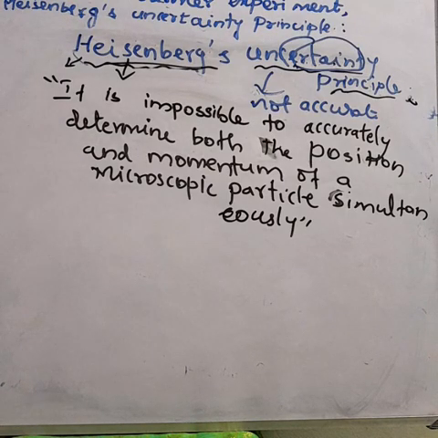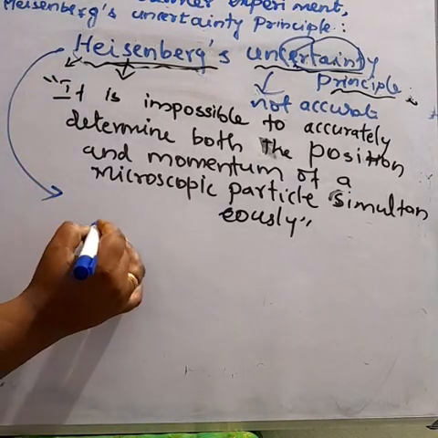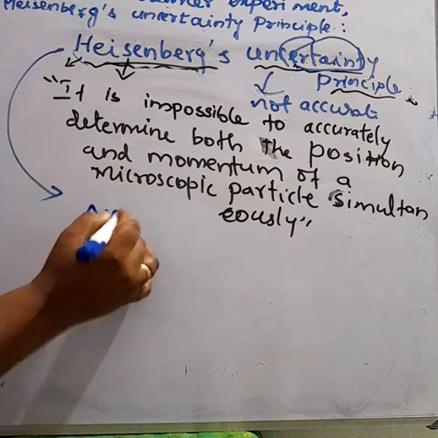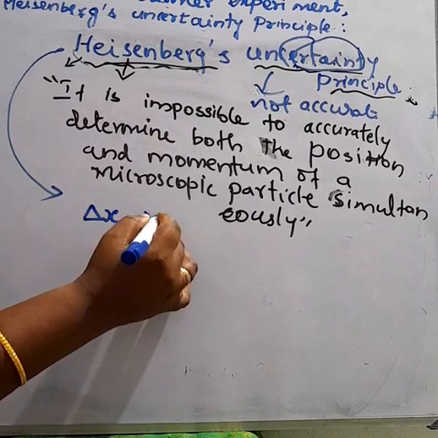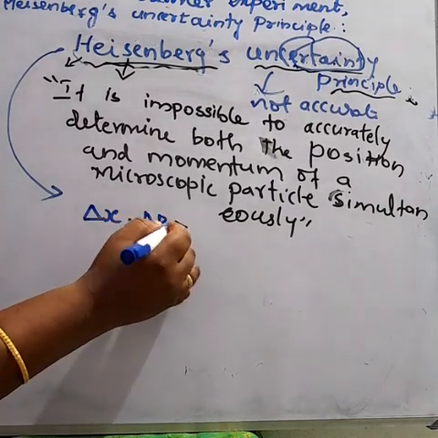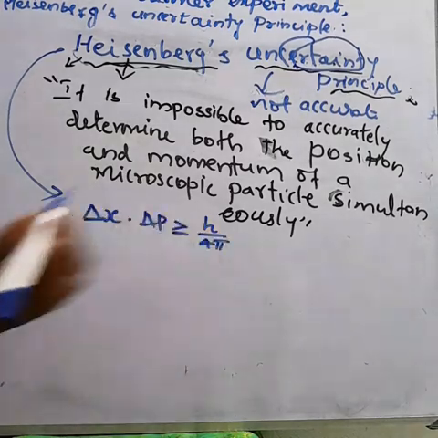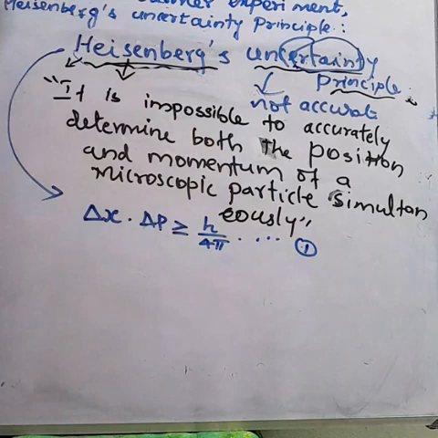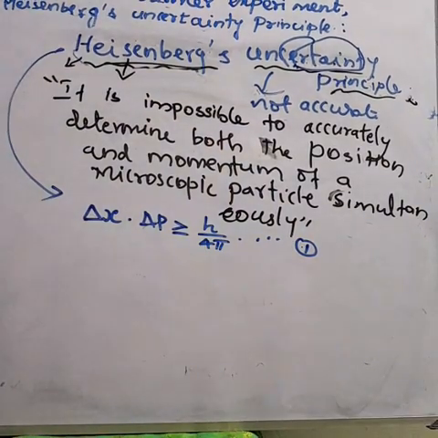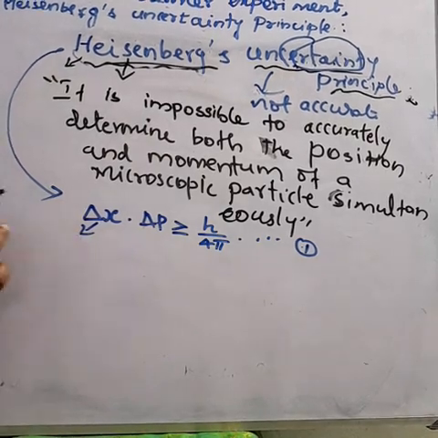According to the Heisenberg uncertainty principle, delta x into delta p is greater than or equal to h by 4 pi. This is the equation for the Heisenberg uncertainty principle. Delta means change; it is not corrected, it is not accurate.